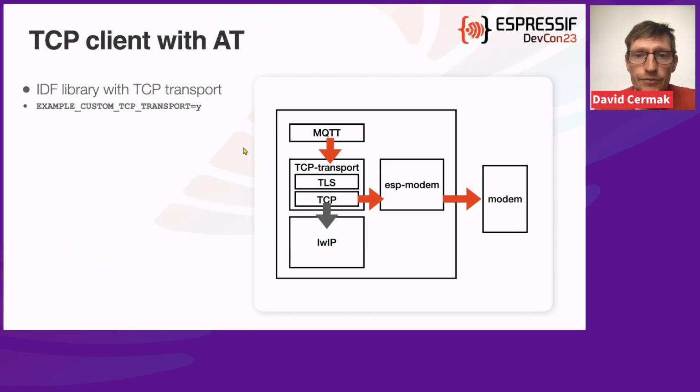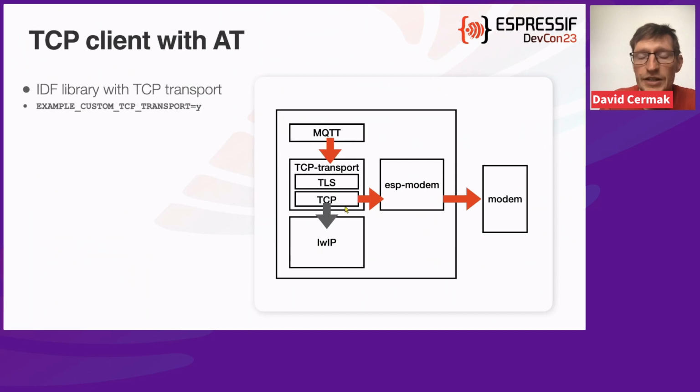So if you already use some ESP IDF protocol libraries, for example MQTT, you know that we use this component called TCP transport, which is a nice component because it allows us to layer different transports on top of each other. In this case, it is the usual case that we run TLS on top of TCP, and then we connect to our TCP/IP stack and to Ethernet or Wi-Fi or something like that.